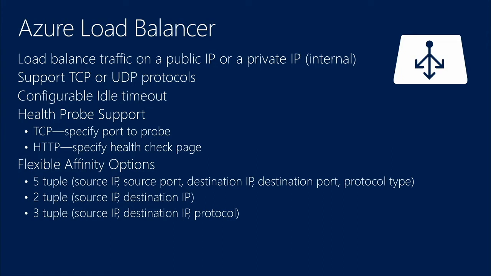Another capability that you should know about for availability and, of course, scale is the Azure Load Balancer. The Azure Load Balancer allows you to load balance traffic that comes from the public internet, or if you're deploying an intranet-based workload or a middle tier, you can have it load balance a private IP address off of your virtual network. This is known as internal load balancing. The Azure Load Balancer supports TCP or UDP-based protocols, has a configurable idle timeout, and you can configure TCP or HTTP-based health probes. It also supports flexible affinity options such as 5-tuple, 2-tuple, or 3-tuple, and these options give you different options for distributing network traffic across your virtual machines.